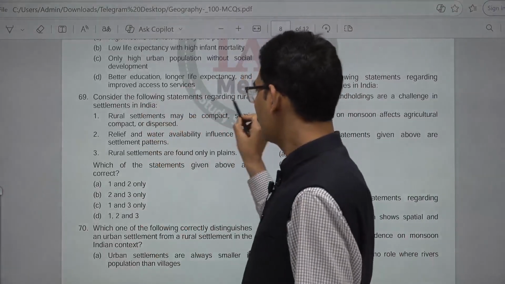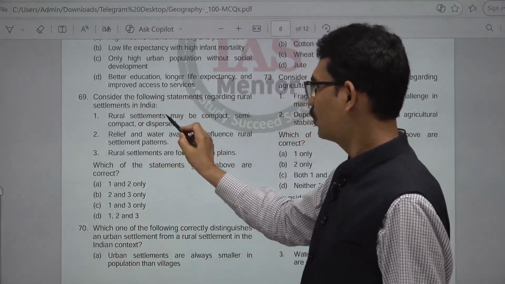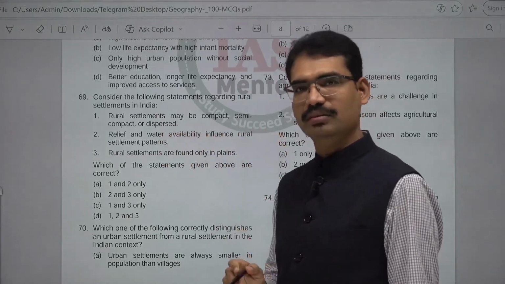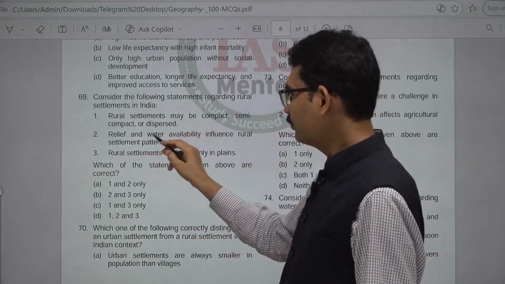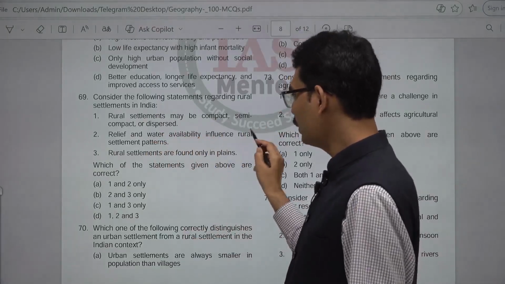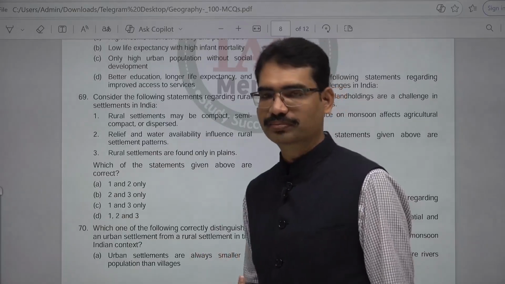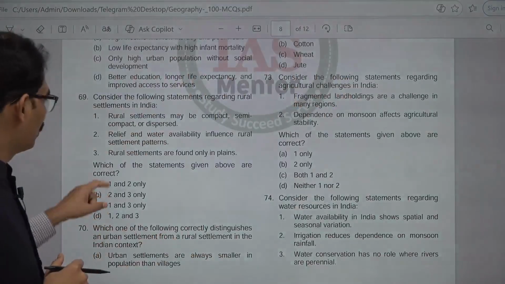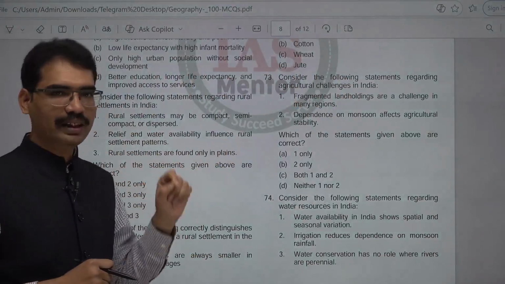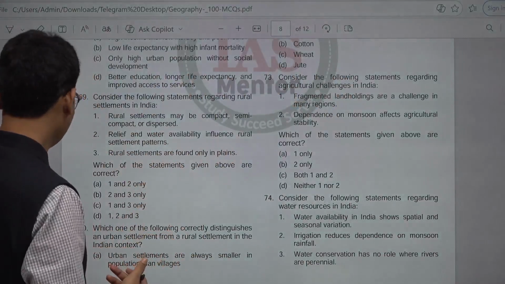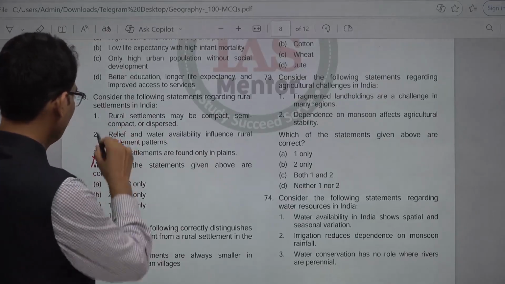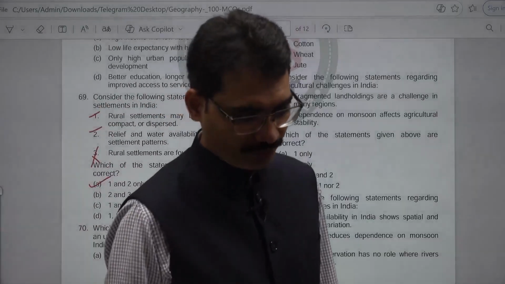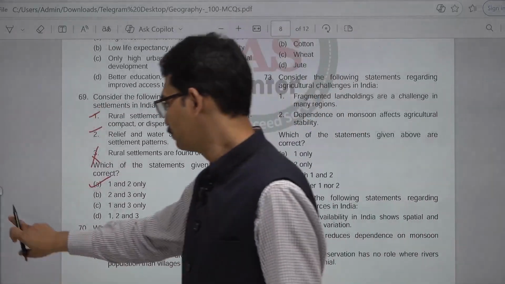Consider the following statements regarding rural settlements in India. Rural settlements may be compact, semi-compact, or dispersed. All are true. Relief and water availability influence rural settlement pattern. That is true. In hilly areas, dispersed; in plain areas, very compact. Rural settlements are found only in plains? Need not be, it can be any place. 1 and 2. Answer here is A. Next, 70.